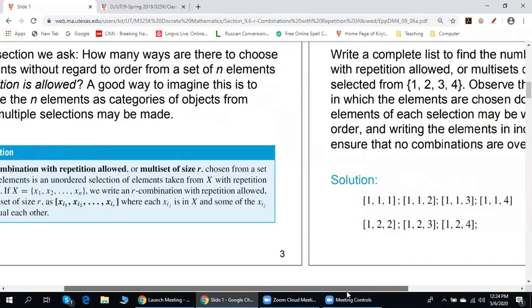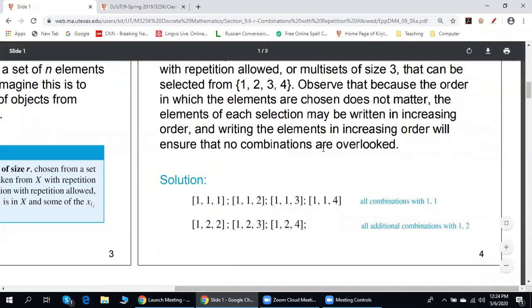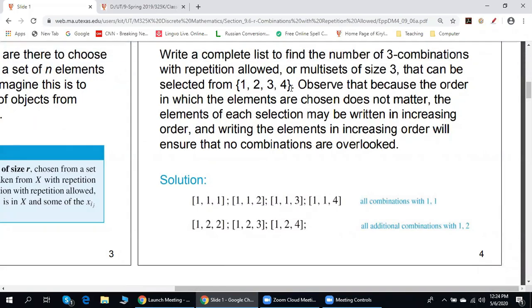Please take a look at this example. Suppose X is the following set: 1, 2, 3, 4. Let us consider all three combinations with repetitions allowed. We list first all combinations with 1, 1. Here they are. Then all additional combinations with 1, 2. Done.